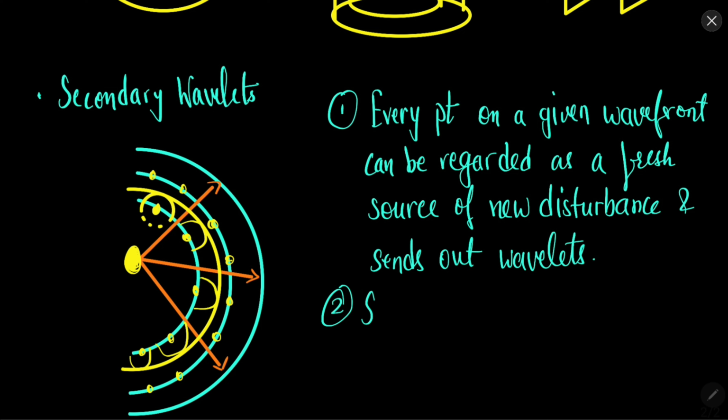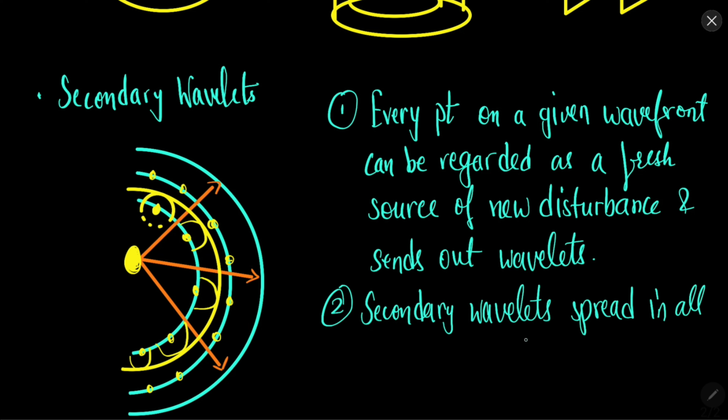Now these secondary wavelets spread in all directions with the velocity of wave, that is velocity of light.